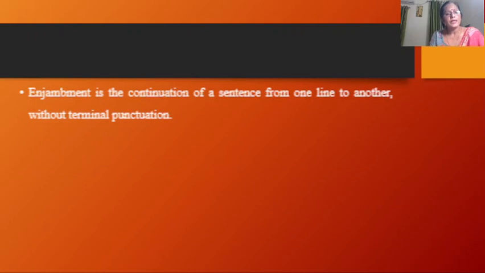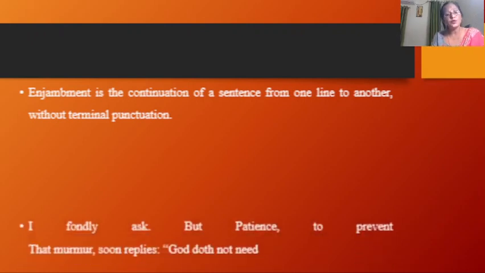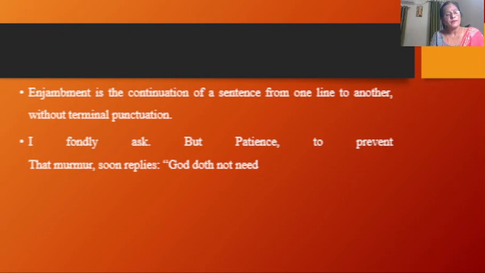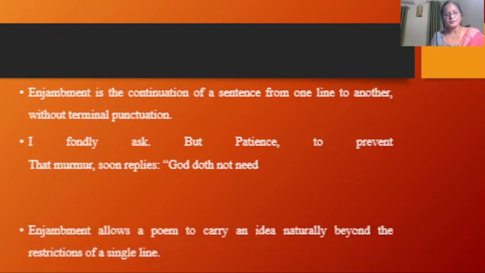Therefore, we can say enjambment is the continuation of a sentence from one line to another without terminal punctuation. Clear? Look at the example. I fondly ask, but patience to prevent that murmur. Here is a continuation of the sentence from one line to another without punctuation.